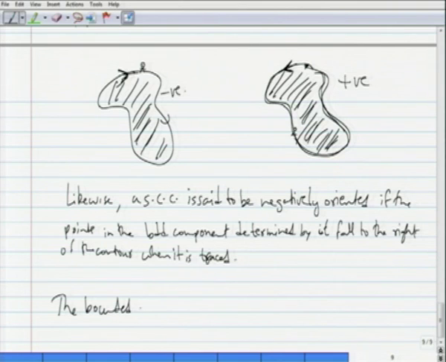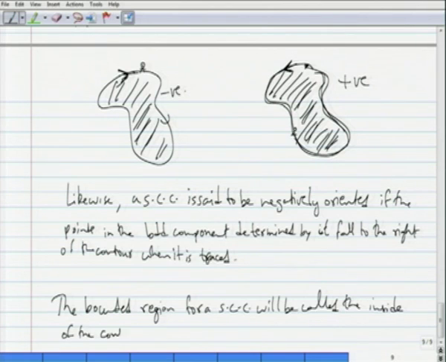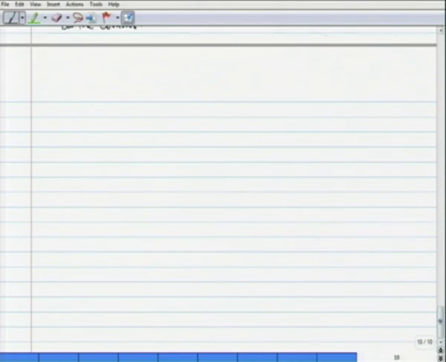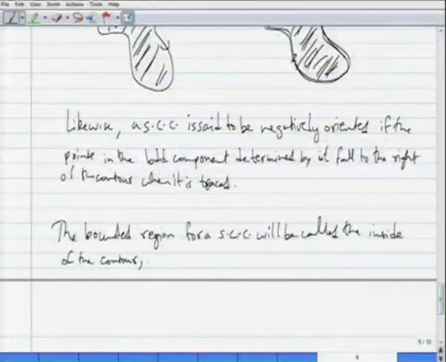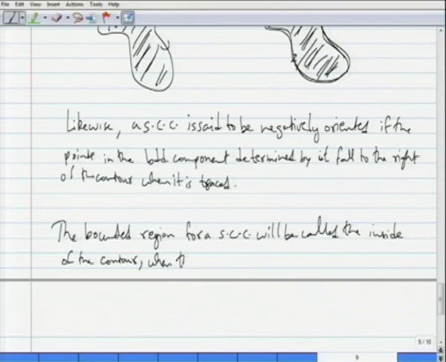So, the bounded region for a simple closed curve contour will be called the inside of the curve, of the contour, when the contour is, this is important, when the contour is positively oriented.